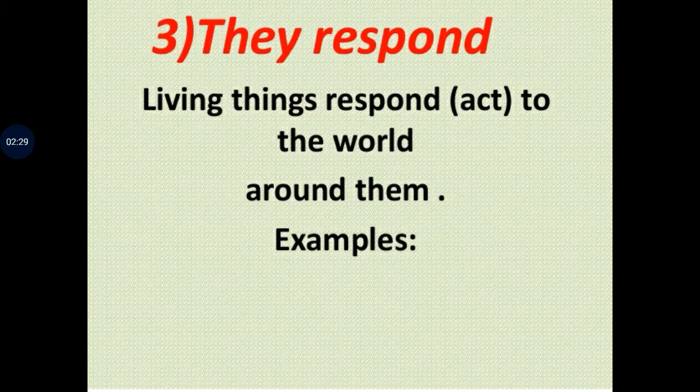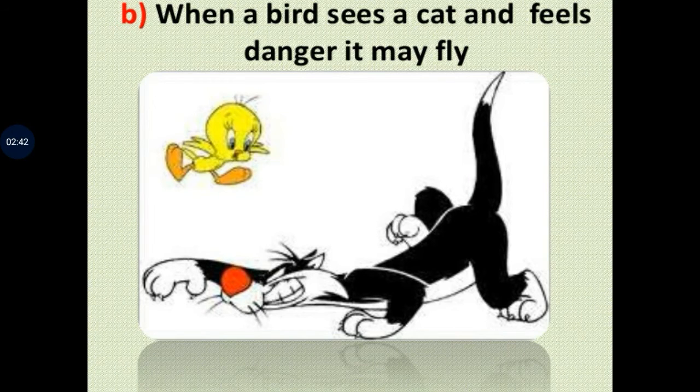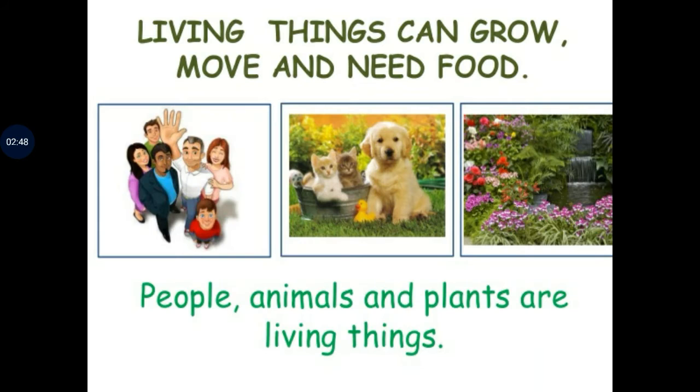The third characteristic of living things is that living things respond to the world around them. For example, plants in a shade bend towards light, and when a bird sees a cat and feels danger, it may fly. Living things can grow, move, and need food. People, animals, and plants are living things.